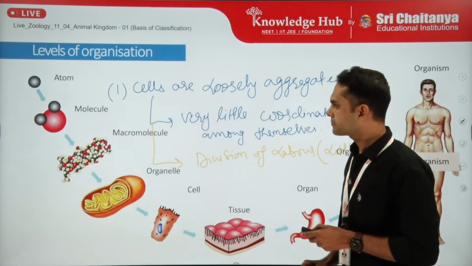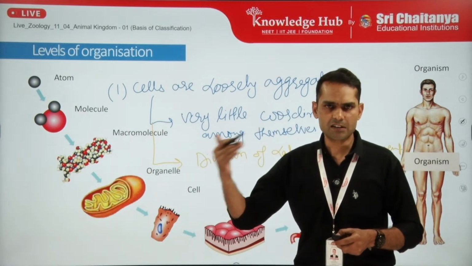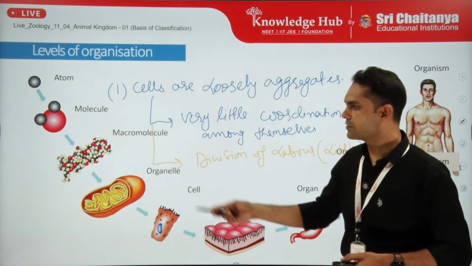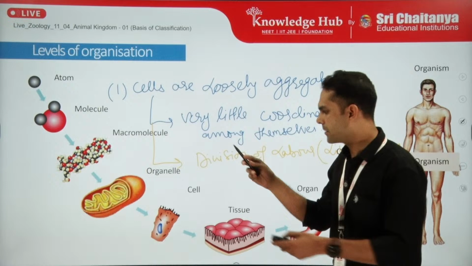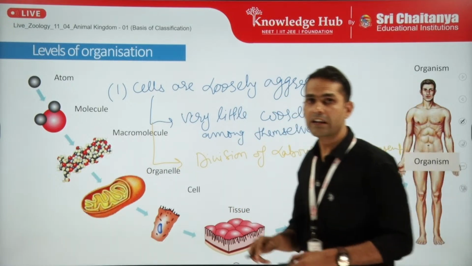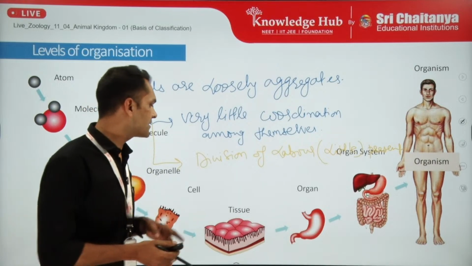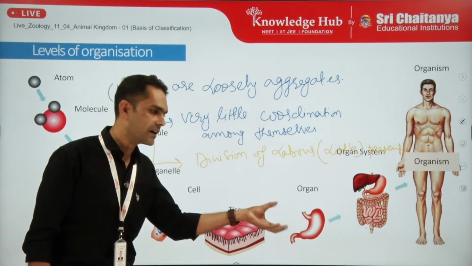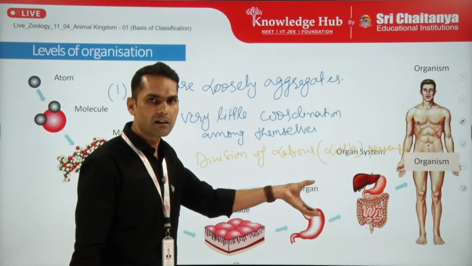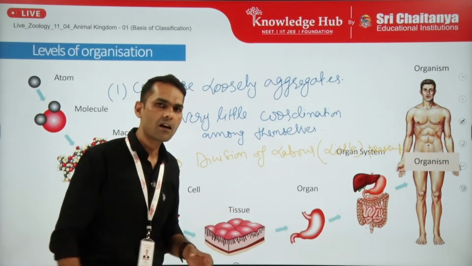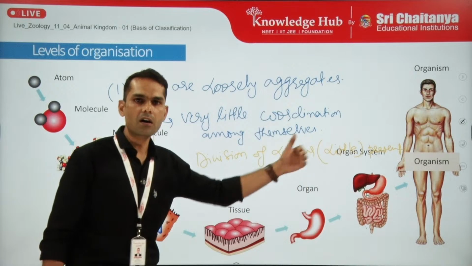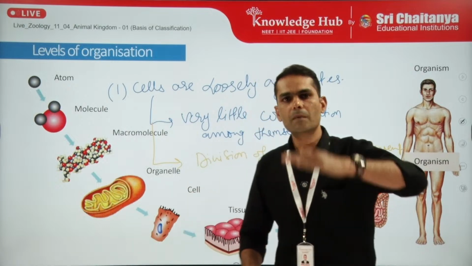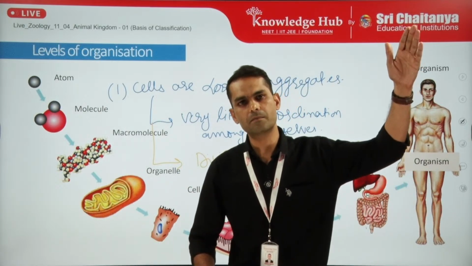So if we see how the level of organization starts, it starts from the atom to the molecules, macromolecules, organelles forming, organelles assemble, a complete cell is forming, then cells are coordinating and aggregating in a similar structural and similar functional manner, then tissue is forming, and the tissue is aggregating, forming organ, and when organs form a system together in a coordinated manner, organ system level is forming, and from organ system level the organism is rising. So this is how the level goes up, starting from the cellular level to the organ system level of organization.